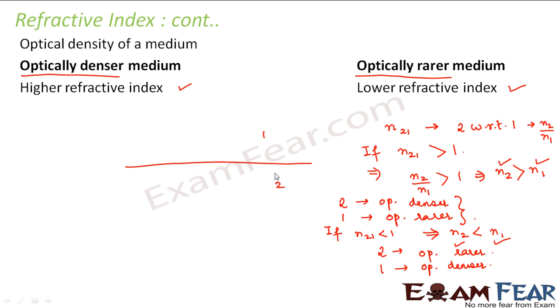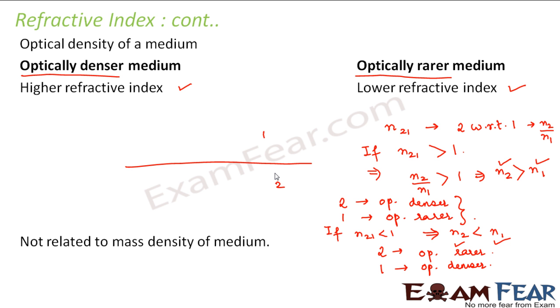Now, optical density is not at all related to the mass density of a medium, because mass density has only to do with mass, the quantity of matter per unit volume. But optical density has relation only to refractive index. And the refractive index of a particular medium is very specific to that medium. Every medium has a specific refractive index of its own.